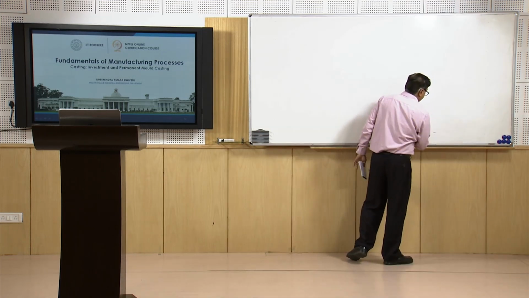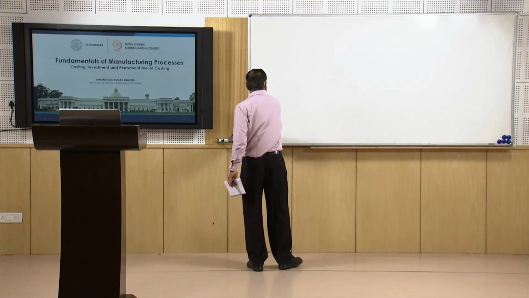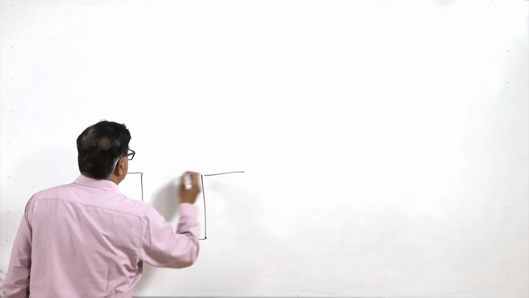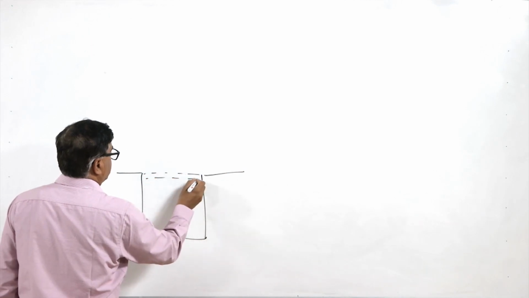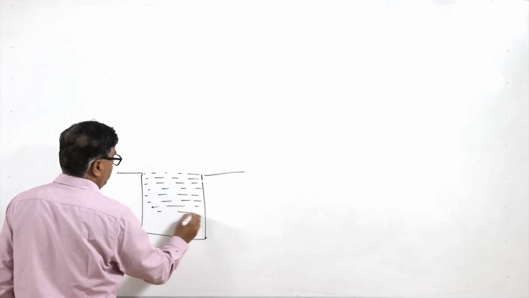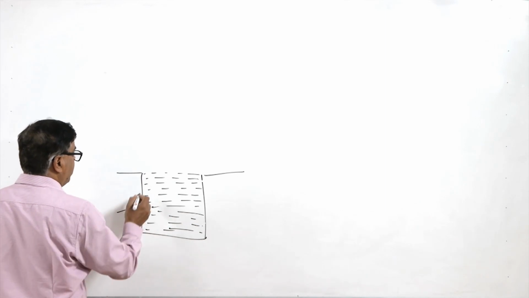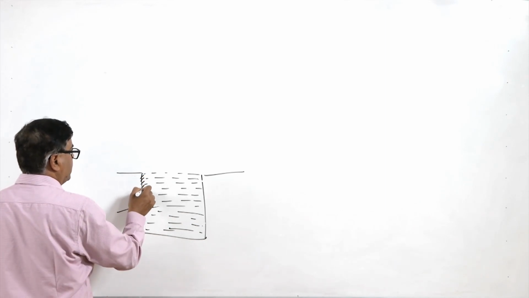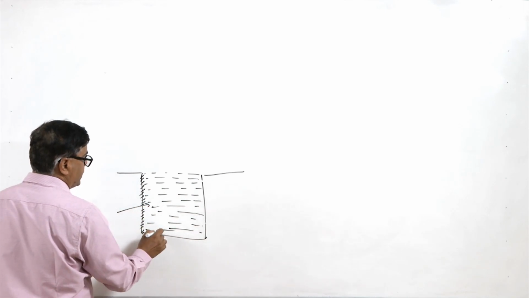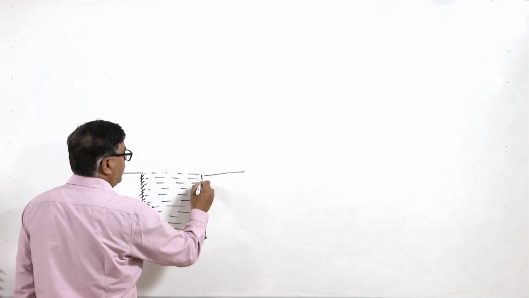We know that these permanent molds are made of metals. So, when the metal in molten state is poured into the mold, on solidification the metal of the casting will have a tendency to stick with the mold wall.